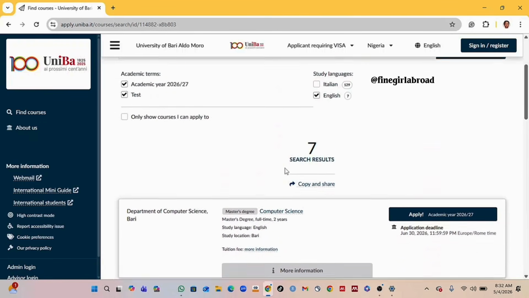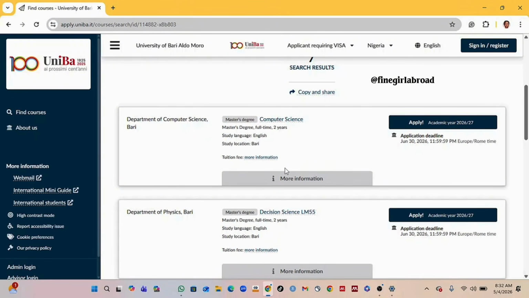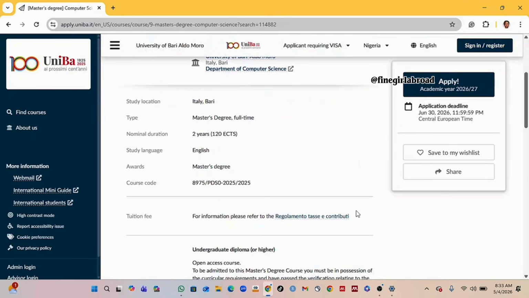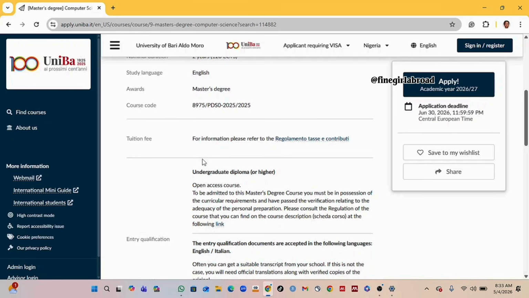Before you apply, like I used to say, you have to know more information about it. If you want to know about tuition fee, you click here. So let's just click more information first to see what the program actually entails. The location of study is actually in Bari. It's a 2 years program. The medium of instruction, you'll be taught in English. For more information, you can refer to about tuition here.